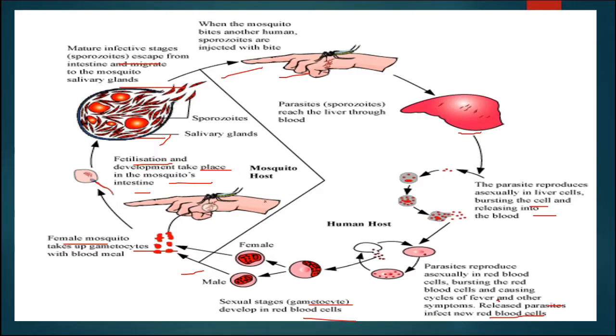So there are two hosts, the mosquito host and the human host. Inside the human host, the gametocyte formation will take place, and the fusion will take place inside the mosquito's body. So in this way we can see the life cycle of the malarial parasite. Because it requires two hosts, if any one host is eradicated, then the malarial parasite will not survive. So we should prevent the spreading and flourishing of this mosquito, and only in this way can we control this disease, that is malaria.